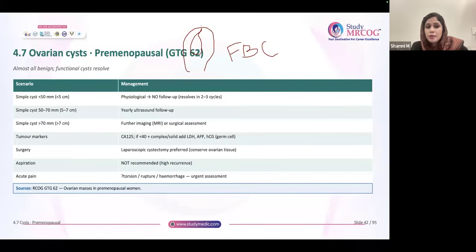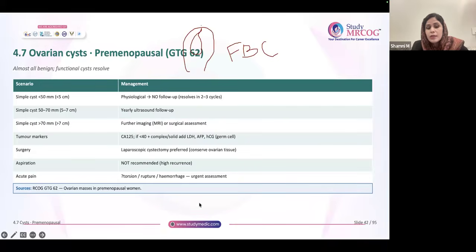Generally, with premenopausal cyst, suppose a lady comes to you, she's 18 years old, she wants to give her exam and there is a big cyst. You did an ultrasound and told her this is a big cyst of 12 to 15 centimeter in size. We have to get it removed, we have to do surgery. She says, no, I want to wait.